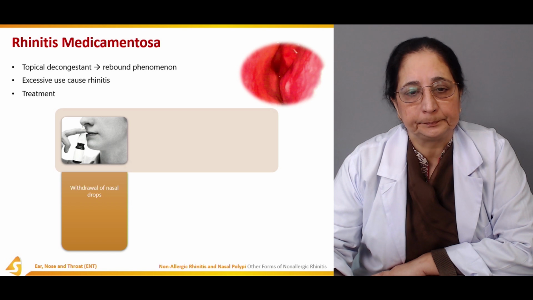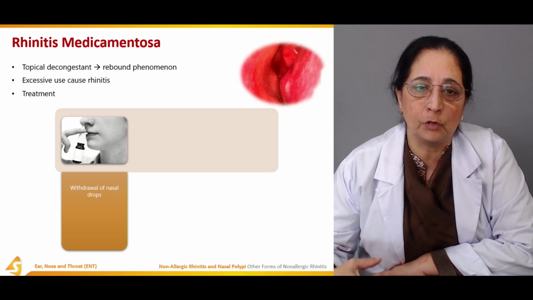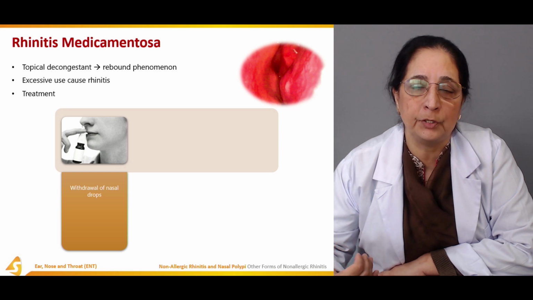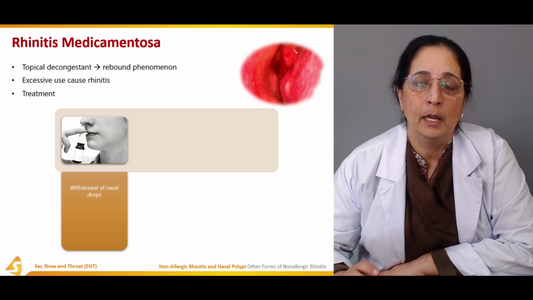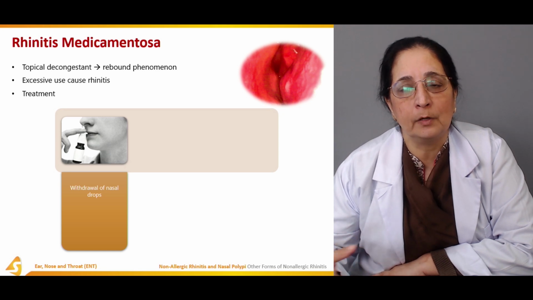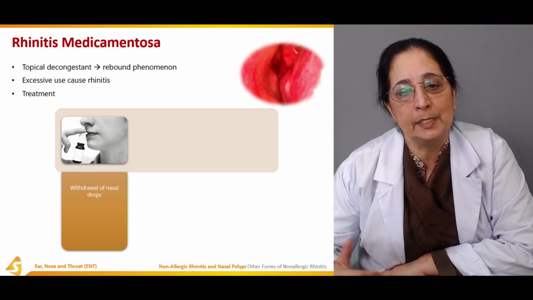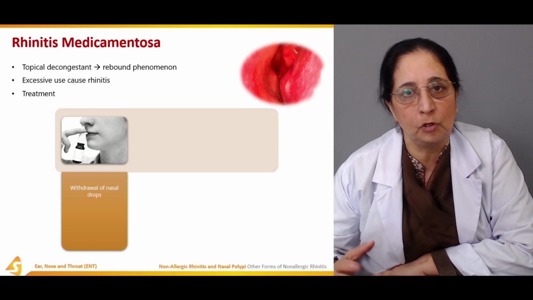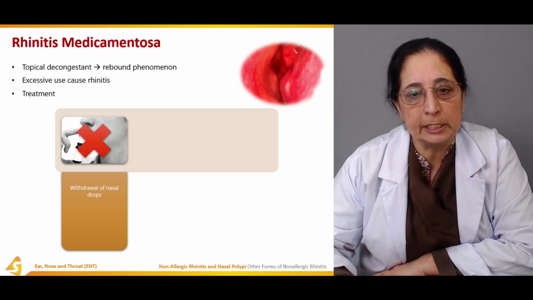Treatment is withdrawal of nasal drops. If too many nasal drops or decongestants are used, they sometimes have this phenomenon and can exacerbate the condition. So the treatment option is to decrease, withdraw, or completely stop the nasal drops or decongestants.